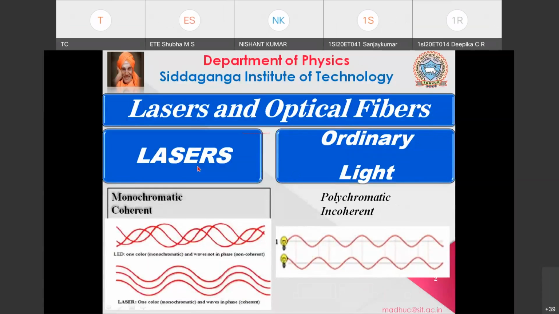Okay, but before going into lasers, the first thing you need to know is the difference between a laser and ordinary light. Ordinary light is any light which is your white light, what you are getting from the sun, what you are getting from any white bulb in your home. So all these things are ordinary light. So you need to know what is the difference between these two things. Okay, the first thing is monochromatic.